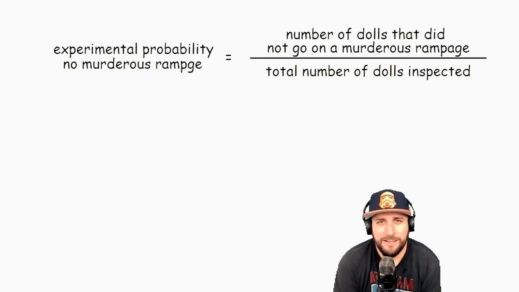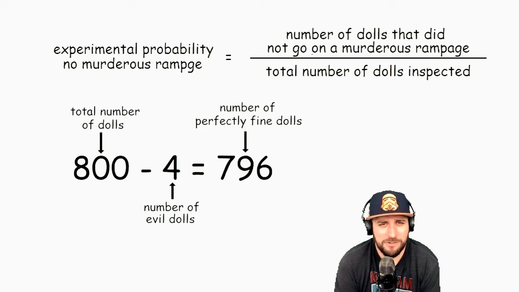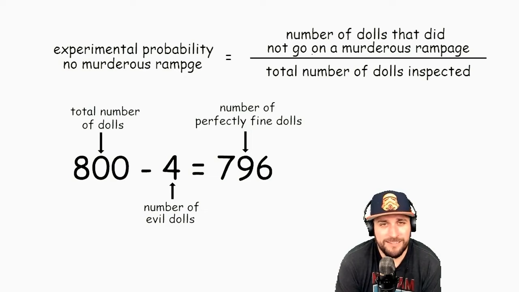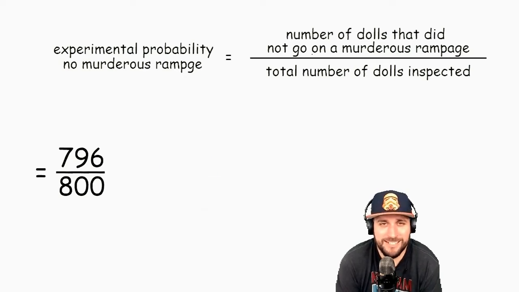Take a moment, think about how you might do that. We're looking for the probability that a doll will not come to life and go on a murderous rampage. 4 of those happened. So out of the 800 total trials, 796 times it didn't happen. That's our numerator, how many times it occurred: 796 dolls that were perfectly fine over our 800 total trials.